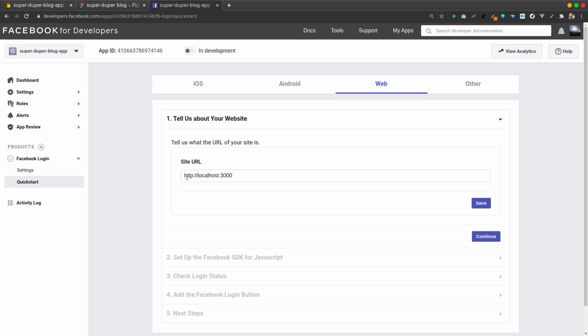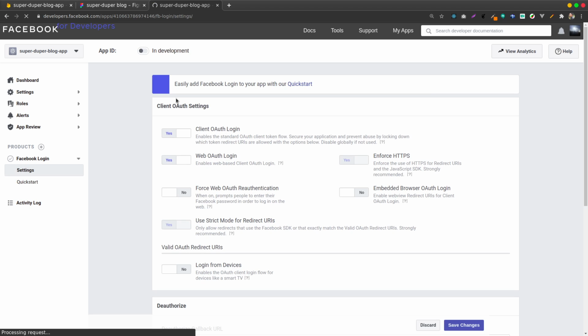I'll skip all this because this is just setting up the SDK for Facebook. So I'll say next. Of course, I won't do anything. Next. And then I'll just go back because I'm done. Then I need the secret. So I'll go to settings, then go back for it.